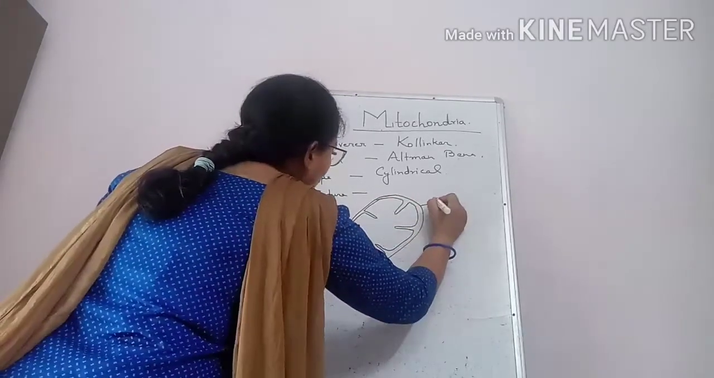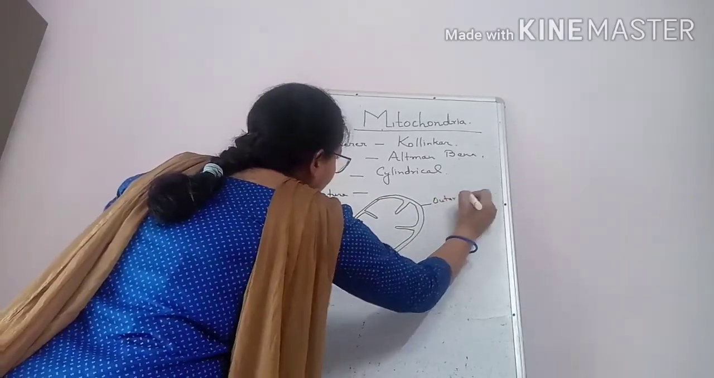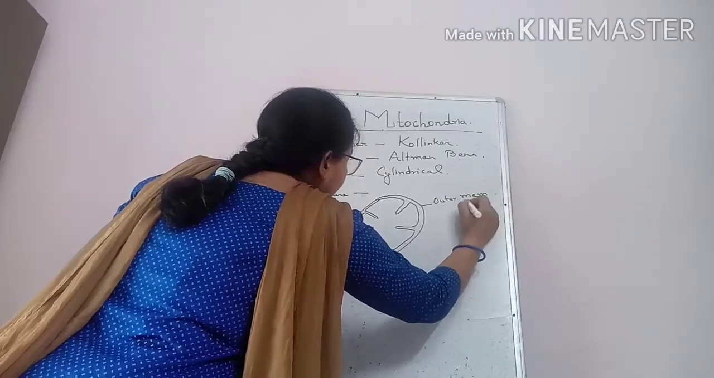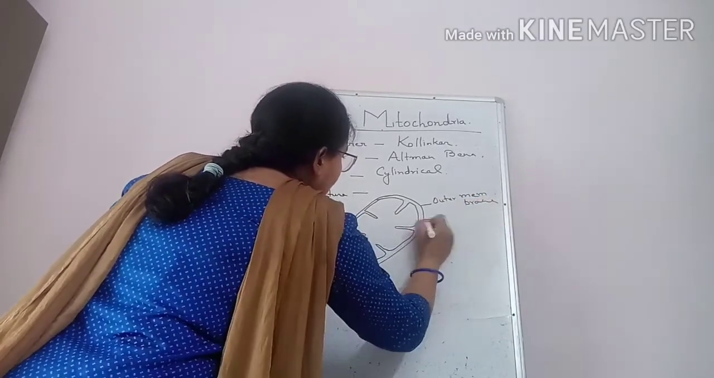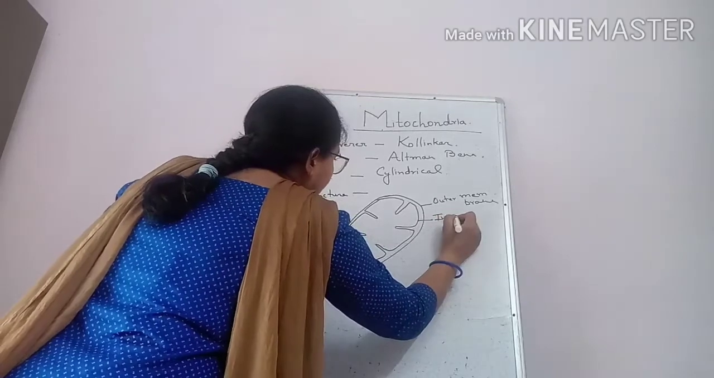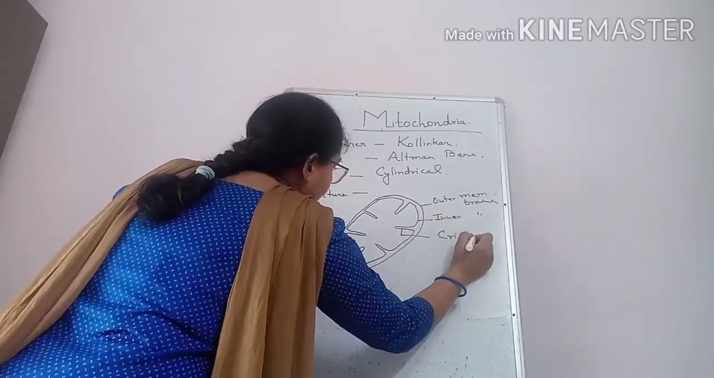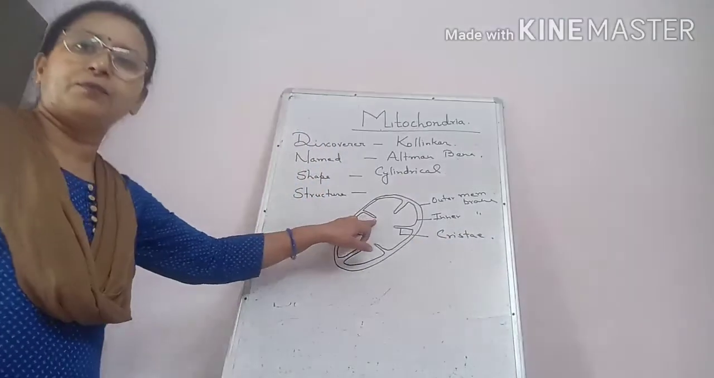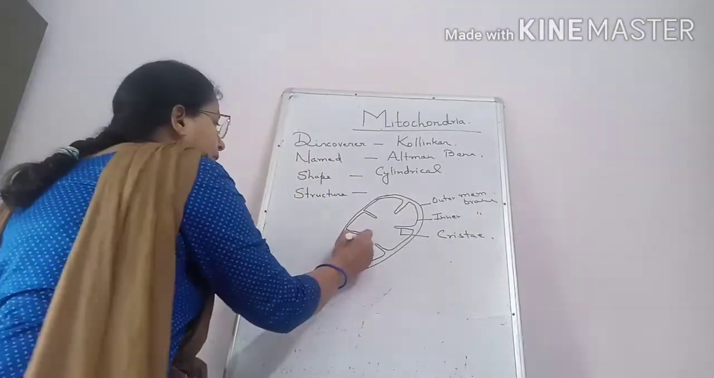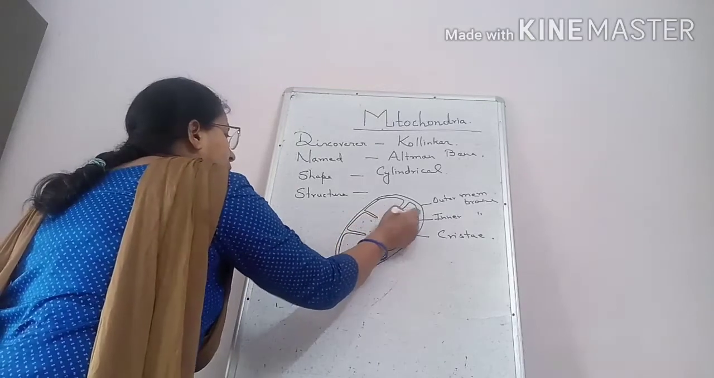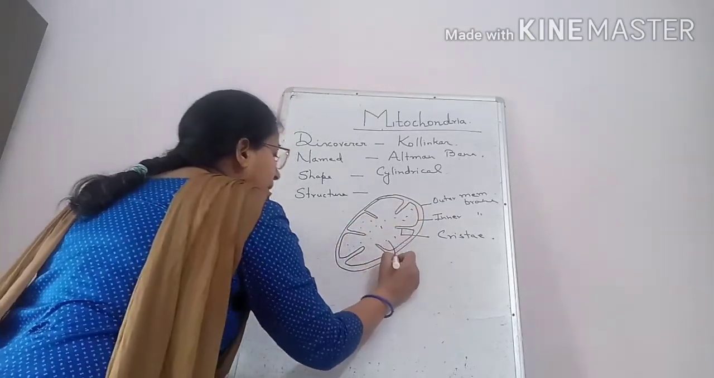This is the outermost membrane, the outer membrane, and this one is the inner membrane. This one is the cristae. Inside the mitochondria, a fluid is filled. That fluid is named the matrix.